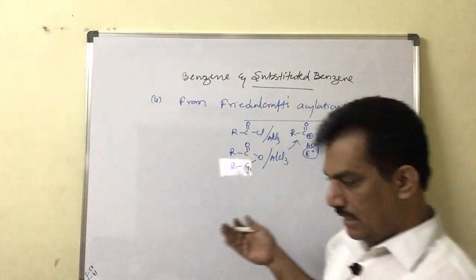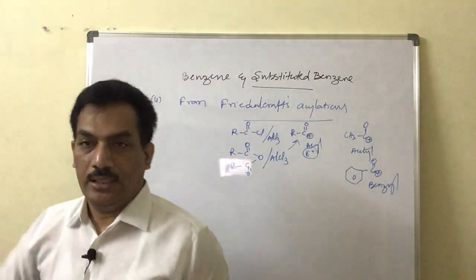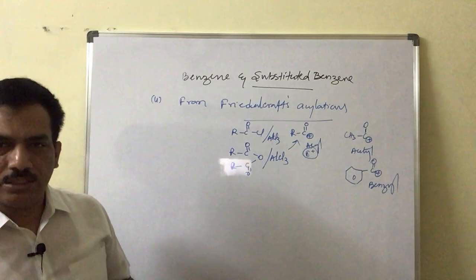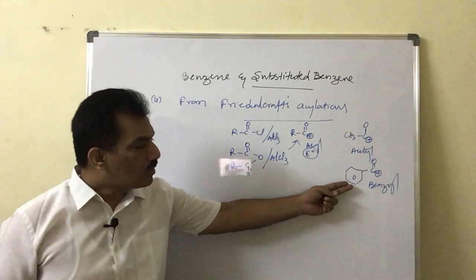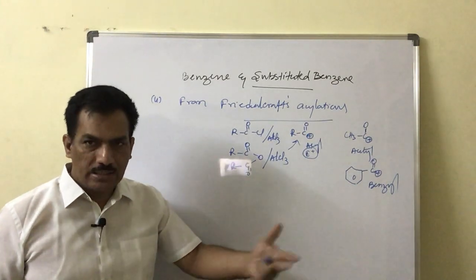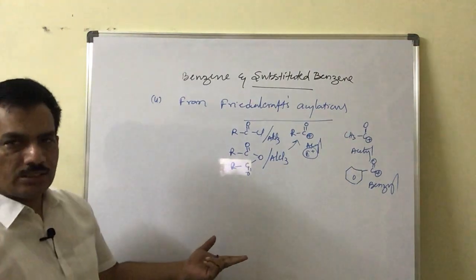That is nothing but acyl in general formulation, acetyl with acetic anhydride or acetyl chloride, and benzoyl chloride or benzoic acid anhydride we can use as the reagent.